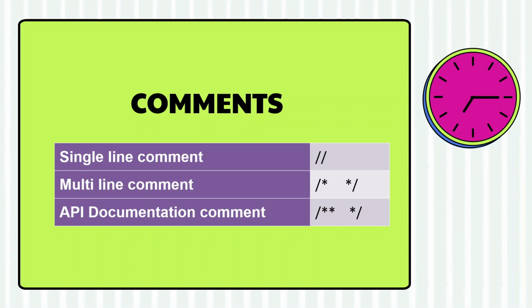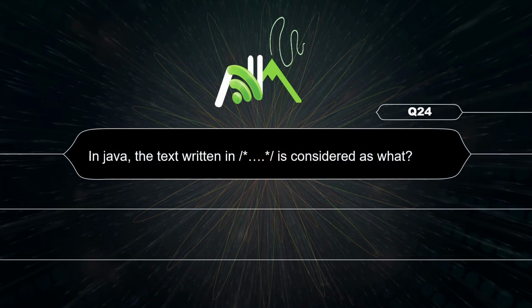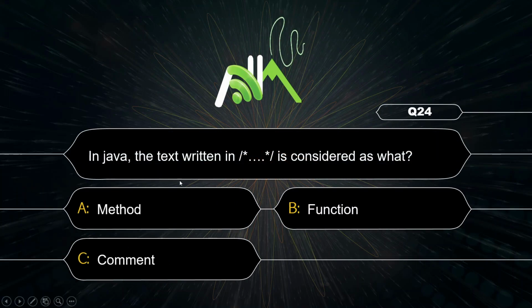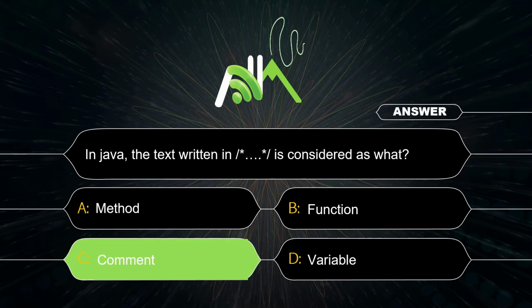In Java, there are three types of comment. Single line comment, you can see here, it is represented by 2 slash and extend to the end of the line. And then we have multi-line comment for several line of code. Then we have document comment with several line for documentation code. The text written in slash asterisk and asterisk slash is considered as what? It is multi-line comment but comment only. So option C.